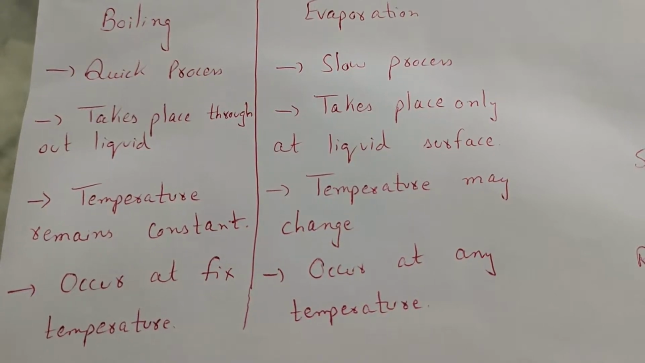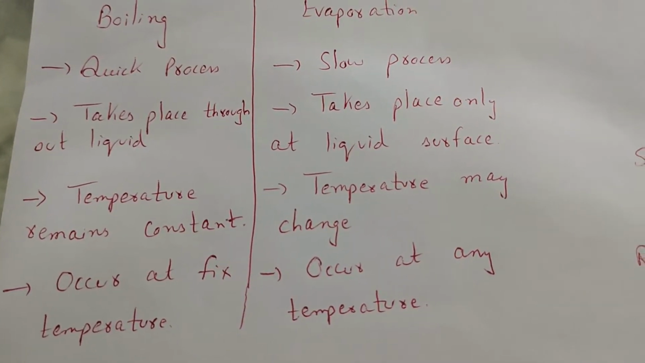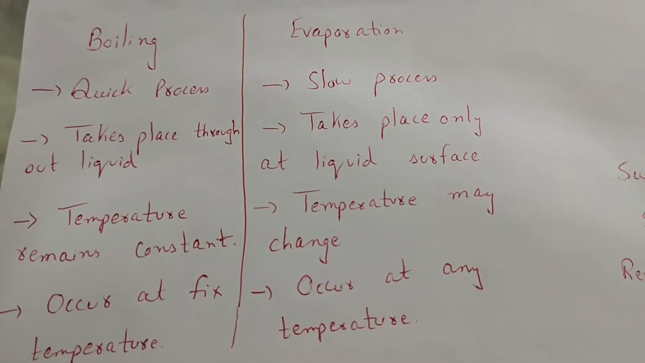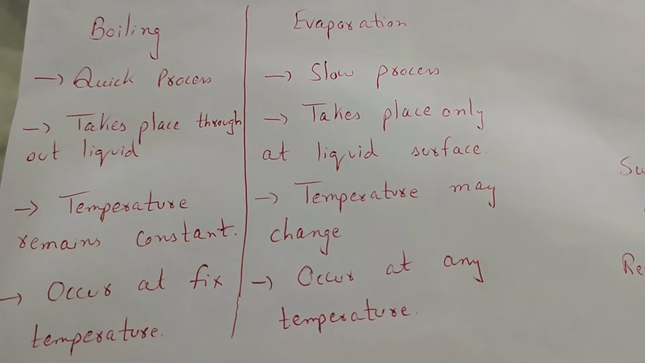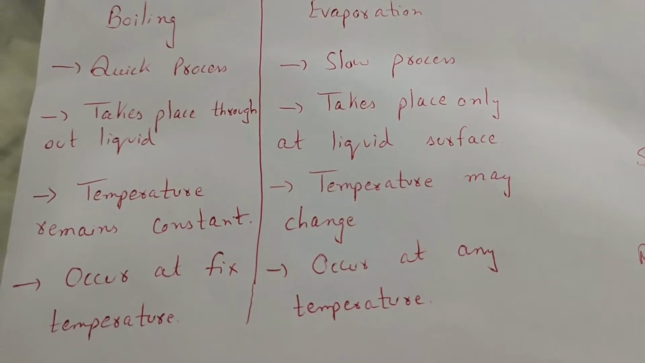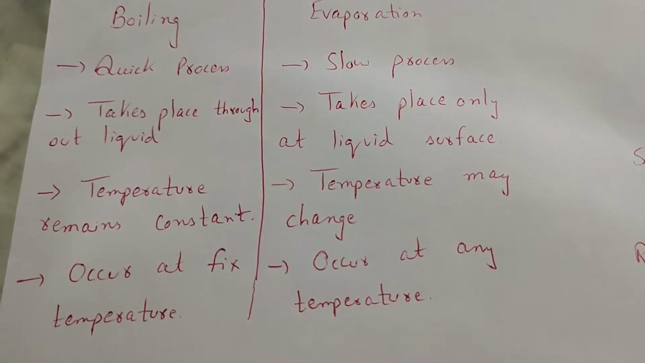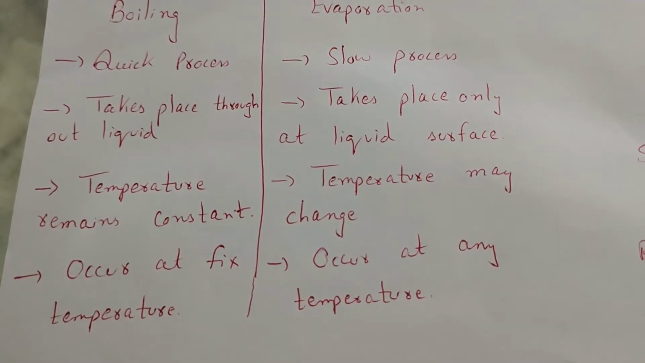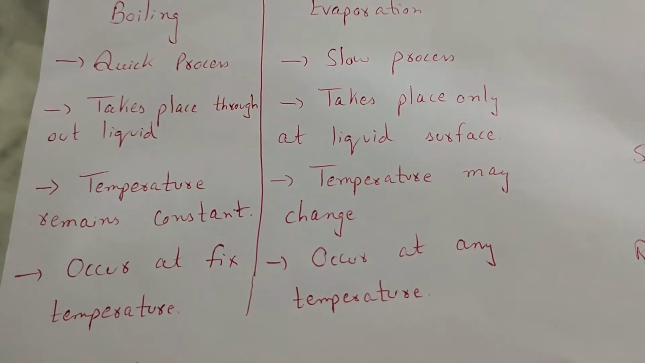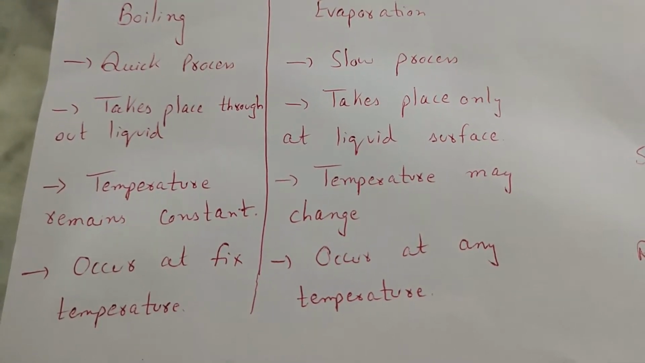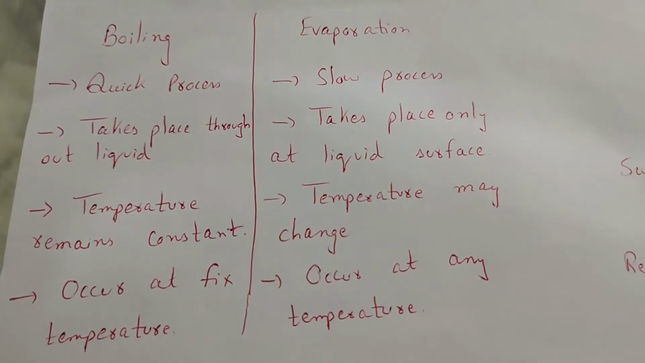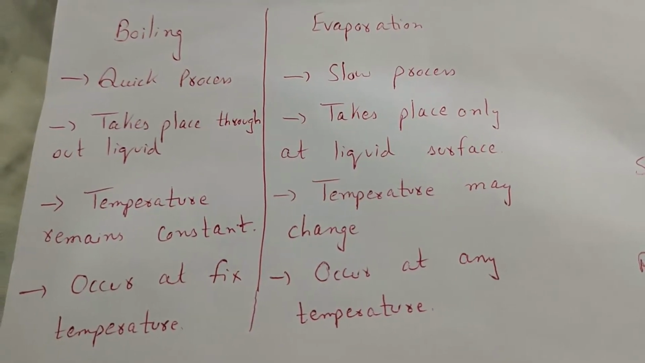And if we talk about temperature changes, in boiling the temperature remains constant, and in evaporation the temperature may change. Boiling occurs at a fixed temperature. We know that boiling of water occurs at 100 degrees centigrade. So for boiling we need a fixed temperature, but evaporation can occur at any temperature. Now let's discuss the third point, that temperature remains constant in boiling. Now the main point is how the temperature remains constant in boiling.